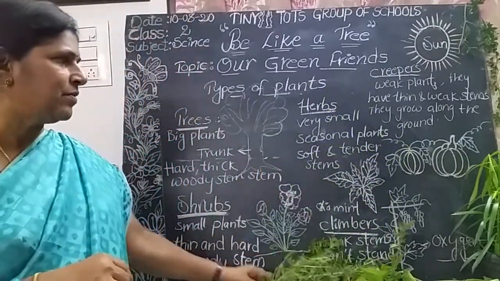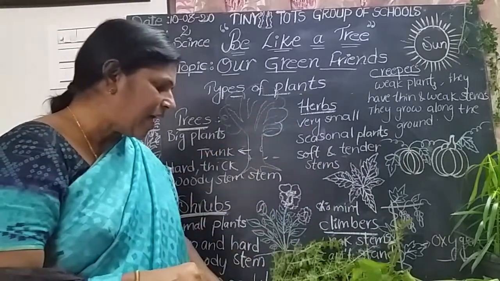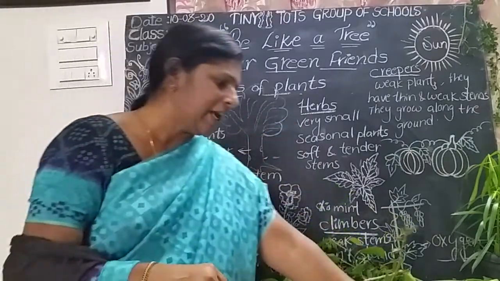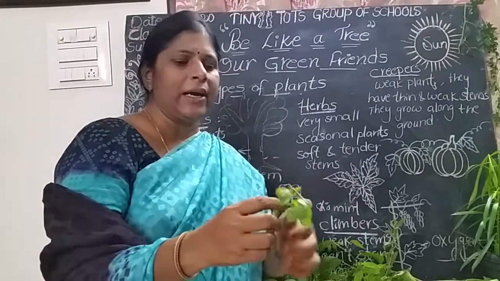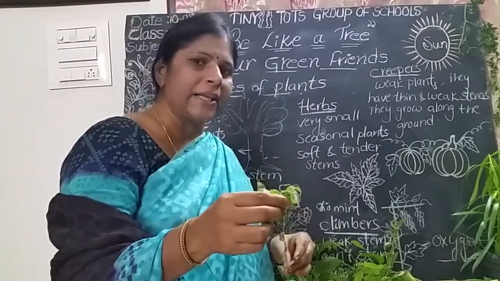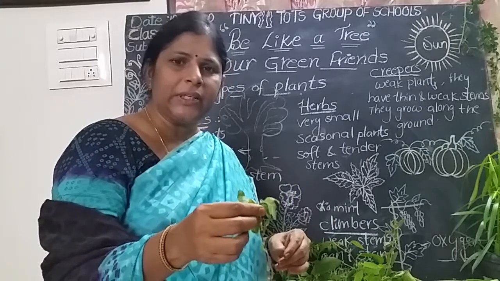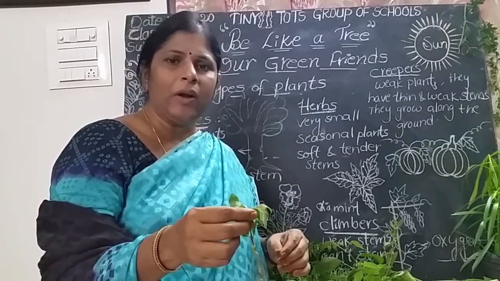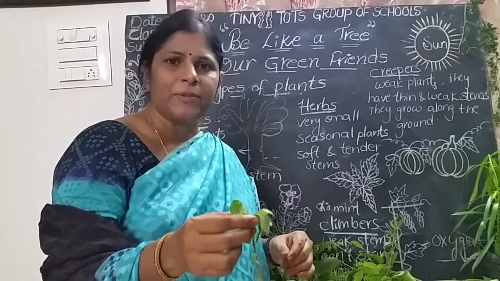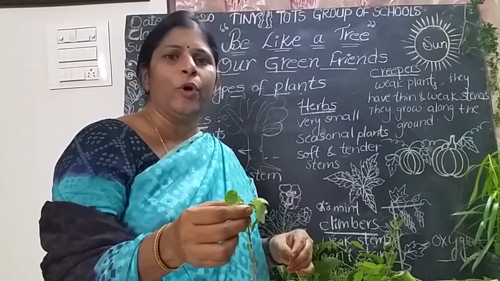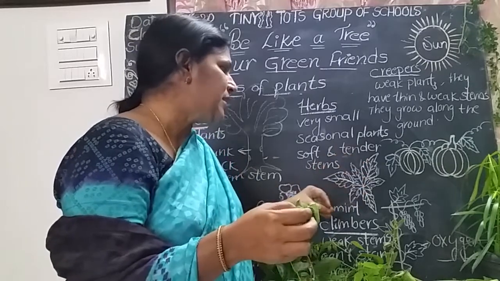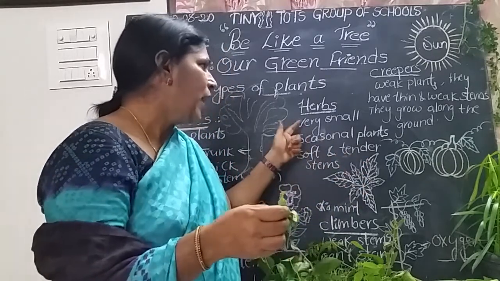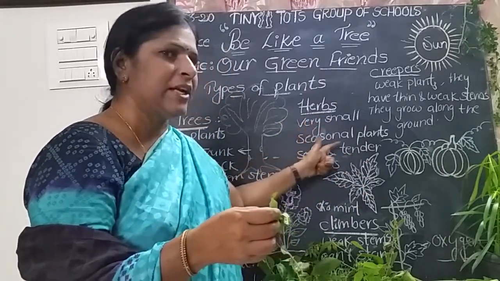What is the next one? Herbs. Herbs are very small plants. Coriander, mint, grass, lady's finger, tomato, brinjal. All these plants are herbs. Herbs live only one or two seasons. That's why these are called seasonal plants. So herbs are small and seasonal plants.